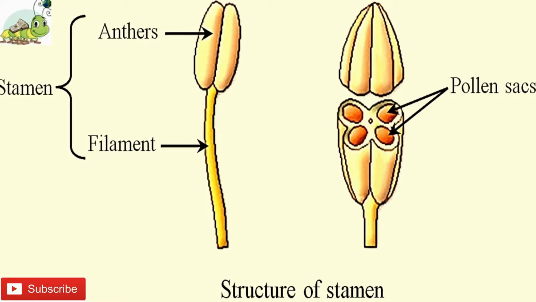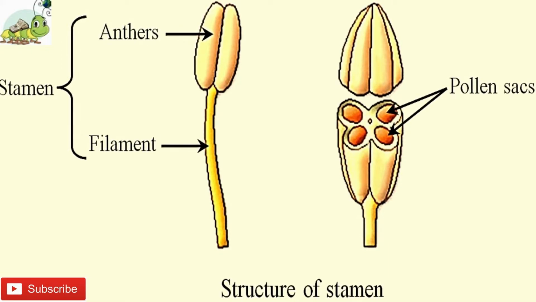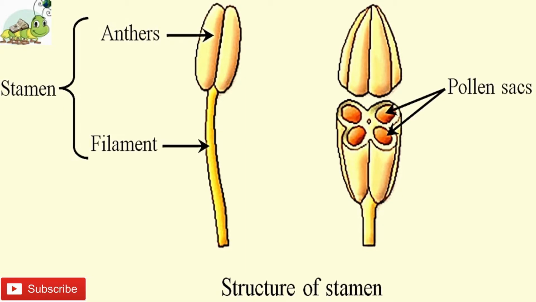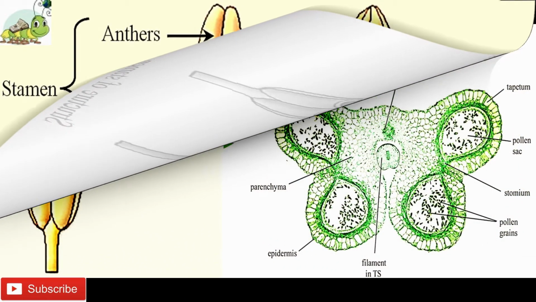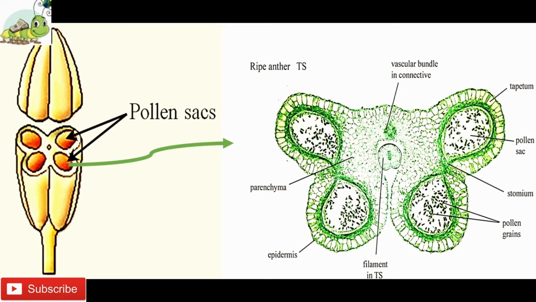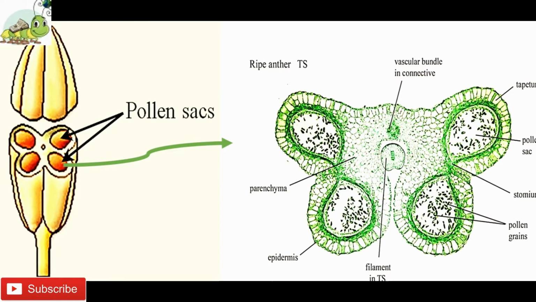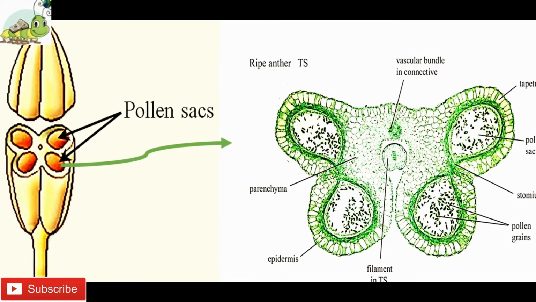Two anther lobes contain four elongated cavities or pollen sacs in which pollen grains are produced. A young anther, while it is still in flower bud, reveals the presence of outermost epidermis.